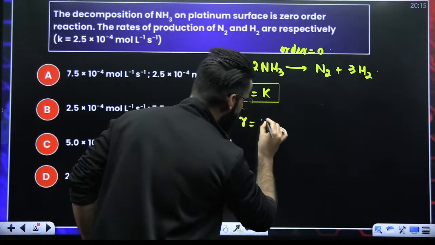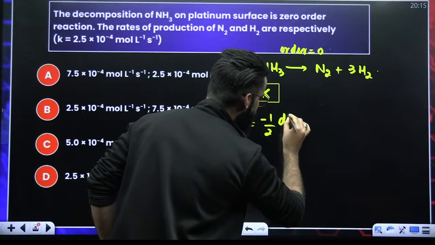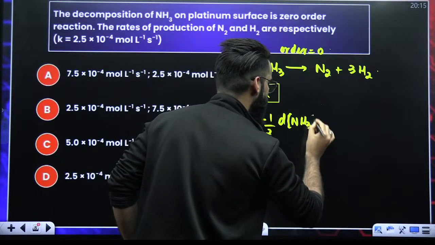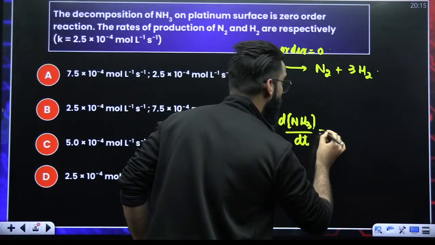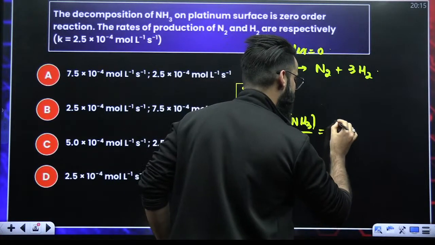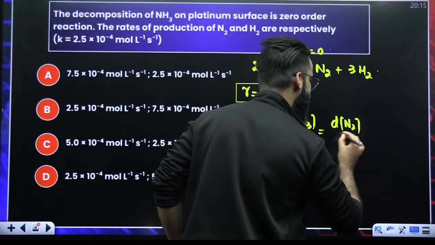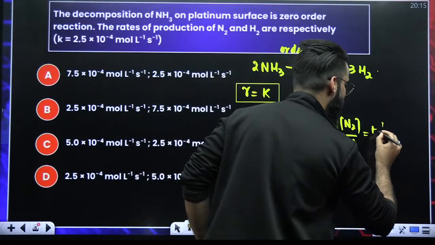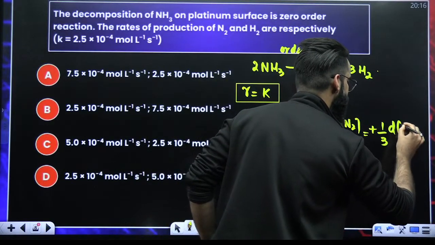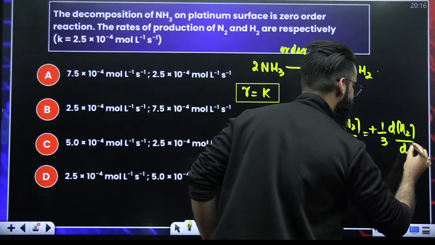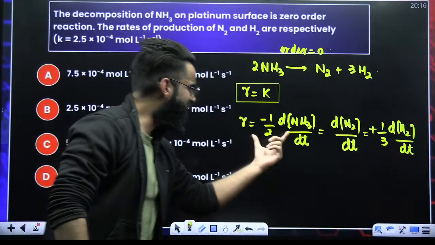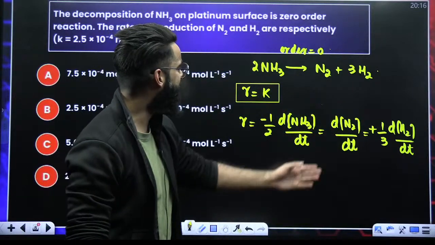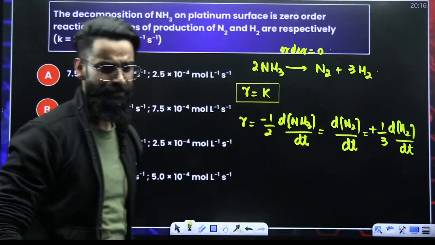With respect to NH3, it's going to be minus 1 by 2, change in the concentration of NH3 divided by dt. With respect to N2, it's going to be plus 1 by 1, change in the concentration of N2 divided by dt. With respect to H2, it's going to be plus 1 divided by 3, change in the concentration of H2 divided by dt. This particular term is giving you the rate of reaction. Even this term is giving you the rate of reaction. And I believe this term also is giving you the rate of reaction.